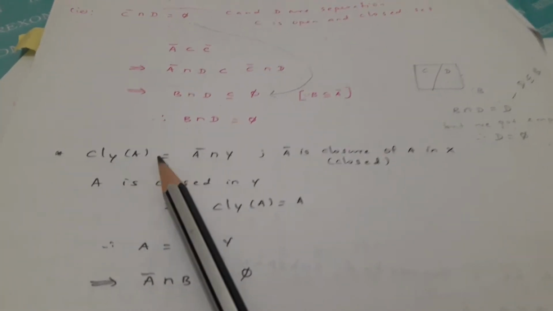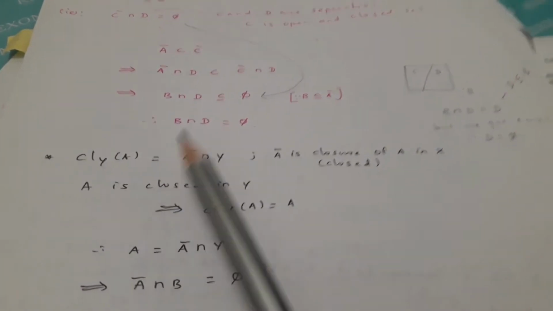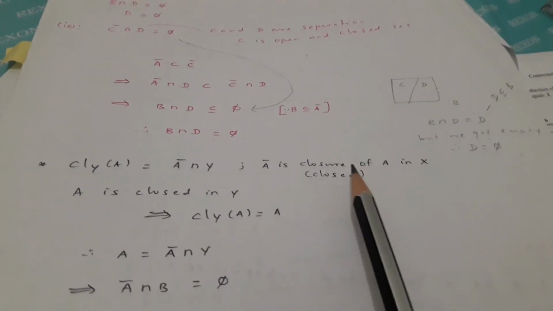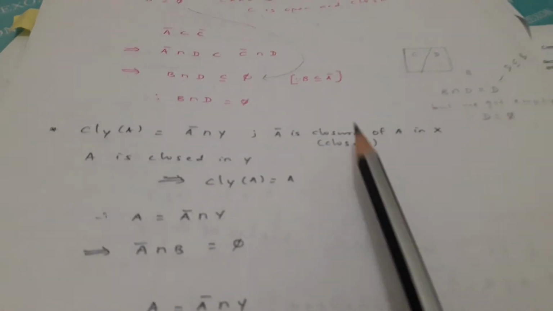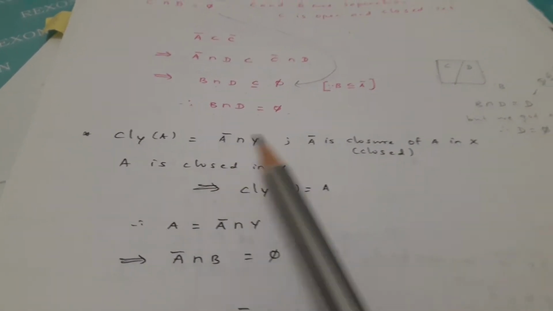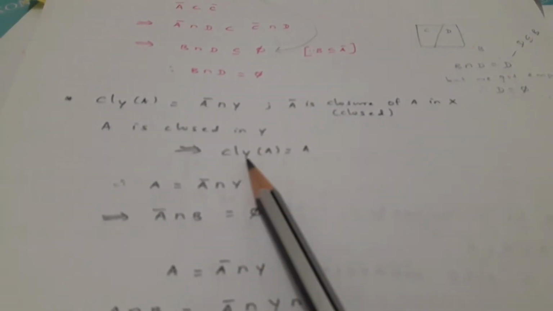So, we can see some other notes. It means closure of A in Y. It means A closure intersection Y. Since A closure is the closure of A in X, that is closed. That means A is closed in Y. Therefore, closure of A is A.